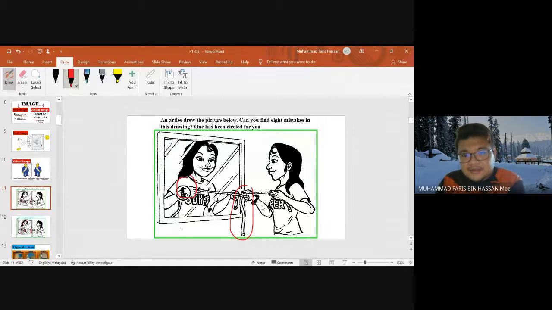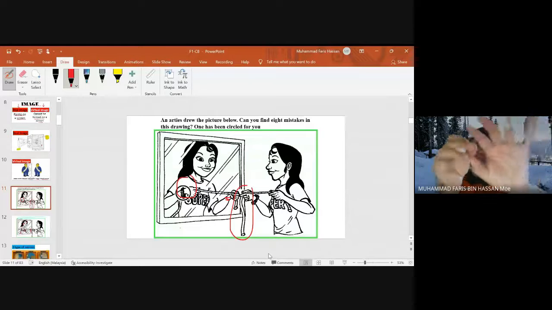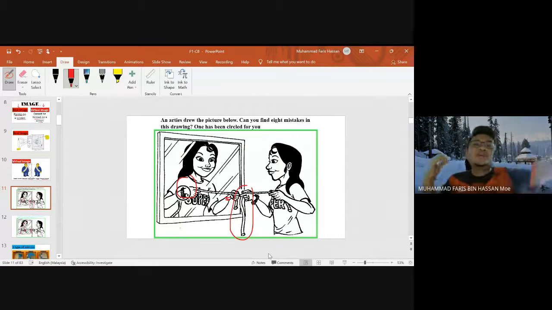Ini dekat tangan sini, sepatutnya dia akan bentuk di sini. Ini panjang kan, tapi ini panjangnya dekat belakang, tiba-tiba jadi dekat depan. Jadi dia terbalik. Macam muka ni sama saja. Bermaksud dia terbalik macam tu saja, bukan tiba-tiba jadi depan. Kalau awak tak percaya, awak boleh tengok dalam cermin. Kalau jauh belakang, dia pun ada di belakang.